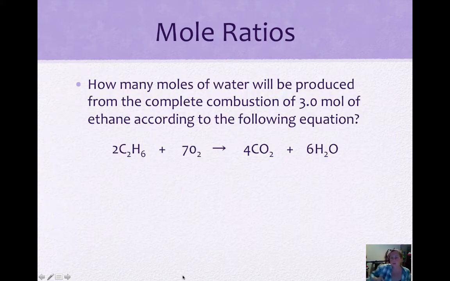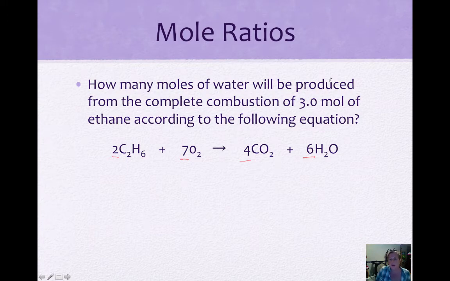So how many moles of water will be produced from the complete combustion of 3 moles of ethane according to the following equation? So here's our equation. We're starting here with 2 moles of ethane, 7 moles of oxygen, so the same formula we just were looking at, 4 moles of carbon dioxide, and 6 moles of water. So these are the ratios given in this balanced equation.